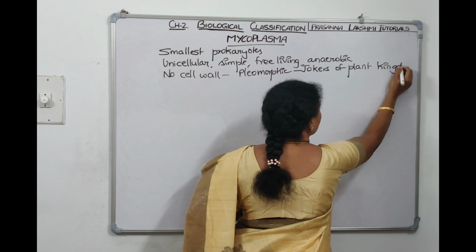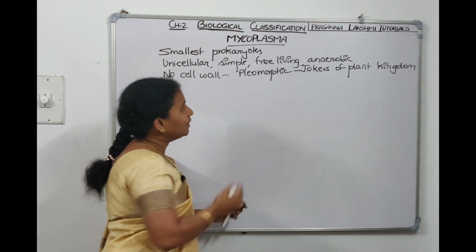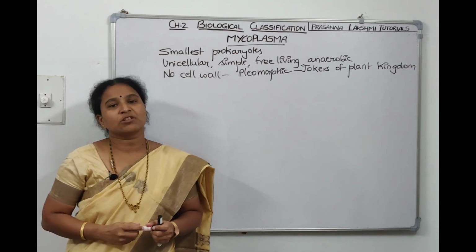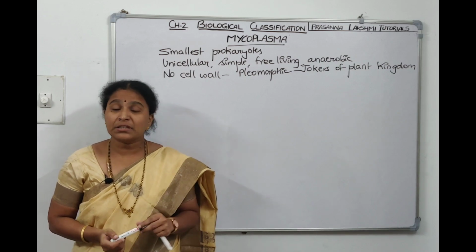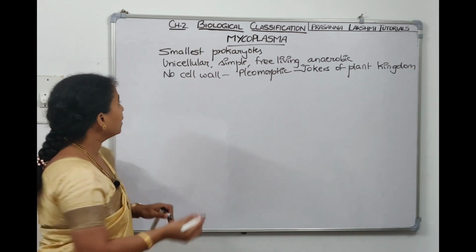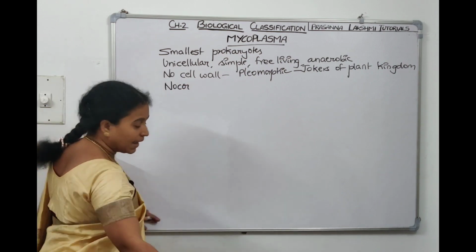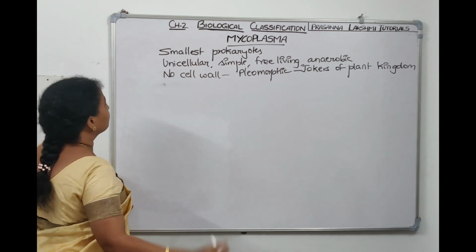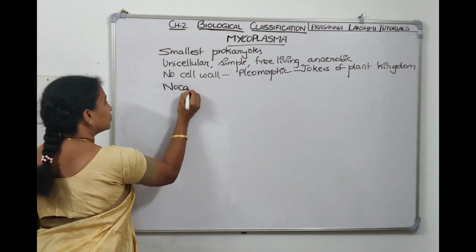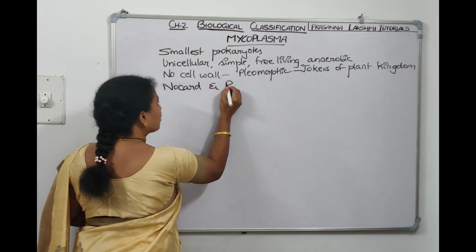If you remember, Monera was once kept under the plant kingdom only. Then they named Mycoplasma the jokers of the plant kingdom. And they were discovered by two scientists, Nocard and Roux.